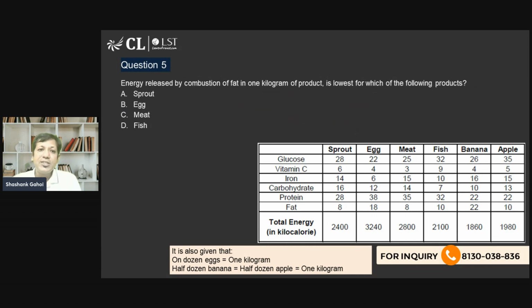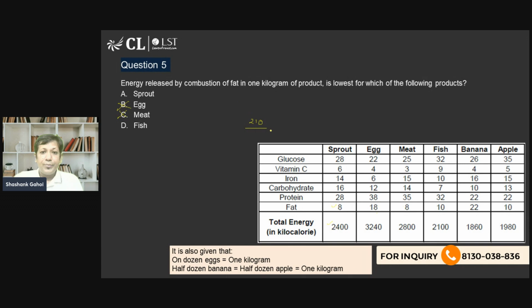It says that energy released by combustion of fat in 1 kg of product is lowest for which of the following products. Okay, so I am talking about fat. That is 1 kg, that is 8% of 2400. Sprout, that can be lowest. 18% of 3240, definitely it can't be lowest, so egg cannot be the answer. Now meat is 8% of 2800. Definitely meat can't be the lowest one. If I am talking about fish, fish is 10% of 2100, that is 210.